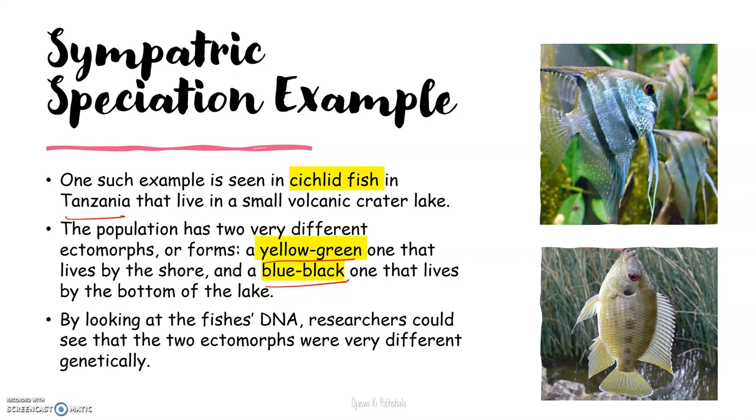Later on, when scientists went on with DNA studies, they found out that they are two different species, meaning their DNA were not related at all to each other. So over a long evolutionary period they formed different species from one, right? So this is the example of sympatric, where there is no physical barrier, no isolation, and they live in the same pond. And they still get converted into two different species over a long time, due to some genetic polymorphism or mutation. So this is all about speciation and its types.